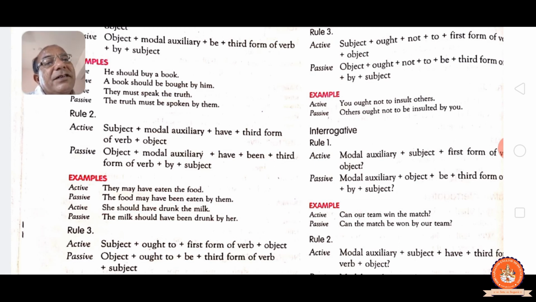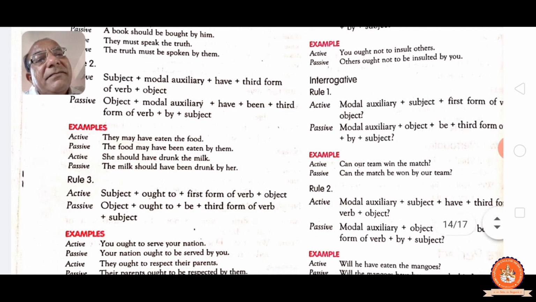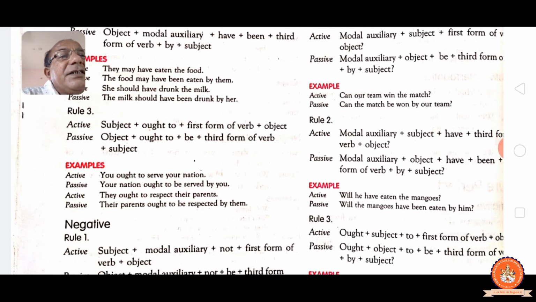See, rule 2. Modal auxiliary, subject, have plus third form, object, and question mark. Modal auxiliaries, object, have been, past participle, by and subject. See the example. Will he have eaten the mangoes?